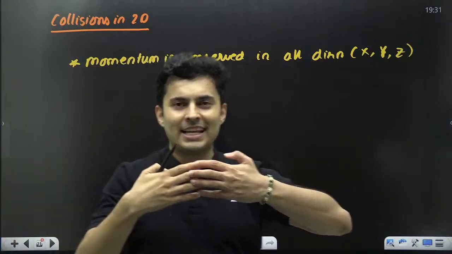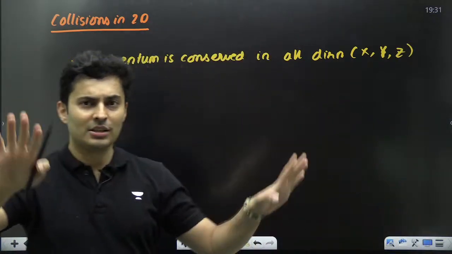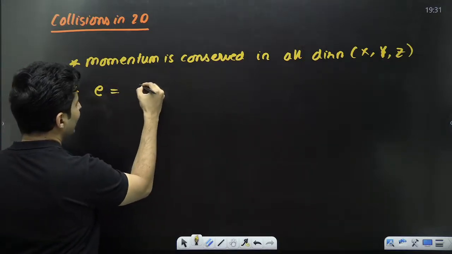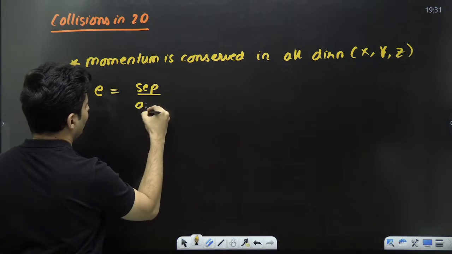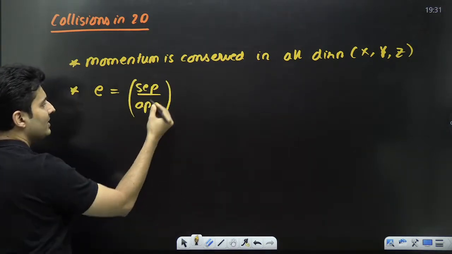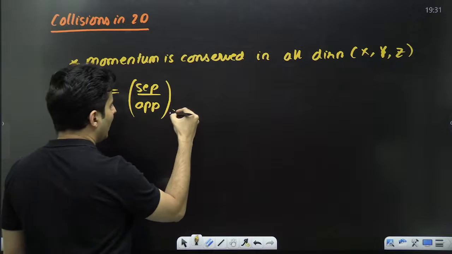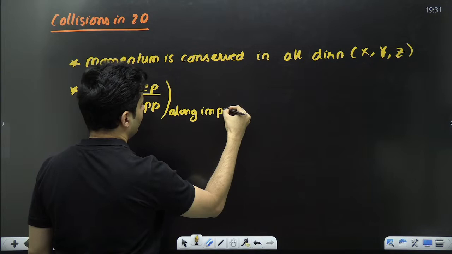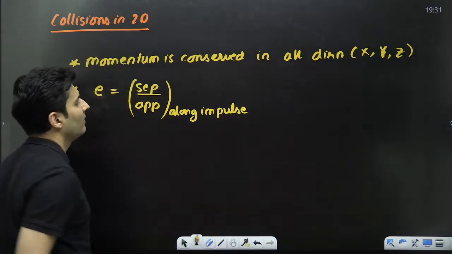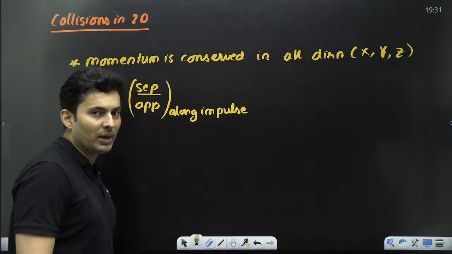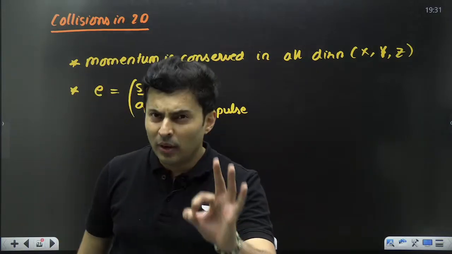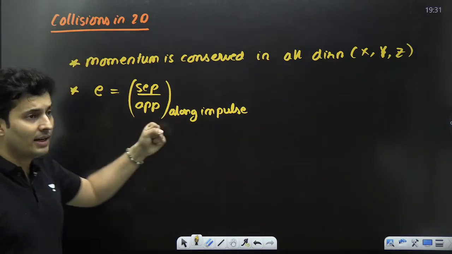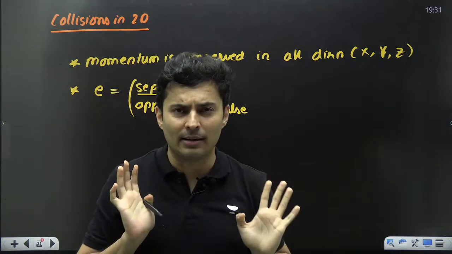Momentum in x direction, y direction, z direction is always conserved. Second thing, when you use this value of e, which is separation upon approach, ensure these separation and approach speeds are always along the impulse. What do I mean by this? You'll understand via problems, but these are the two main things whenever oblique collision or collision in 2D happens.